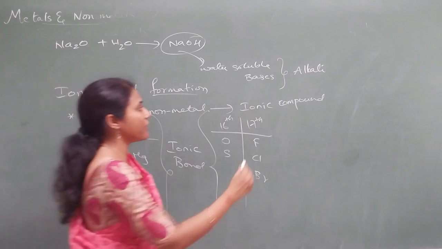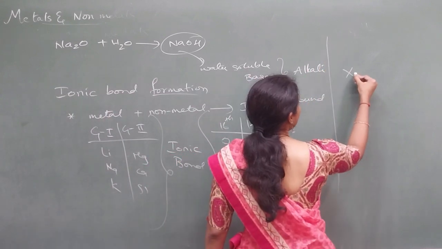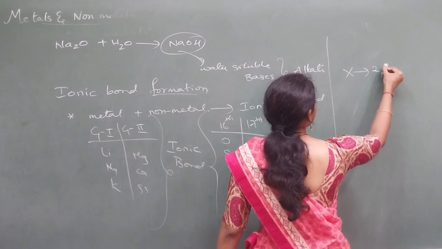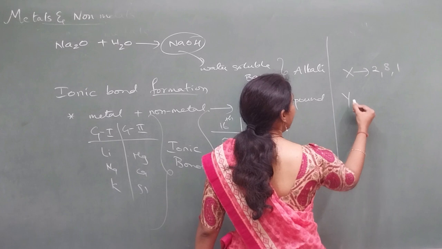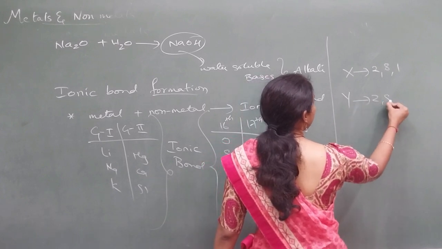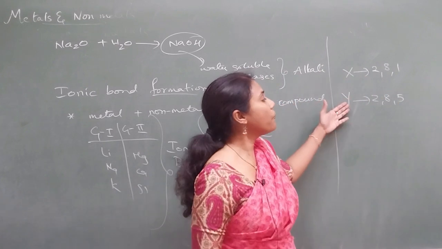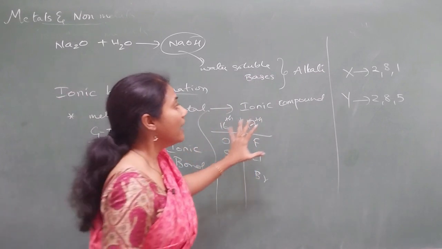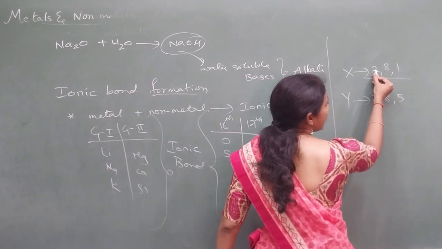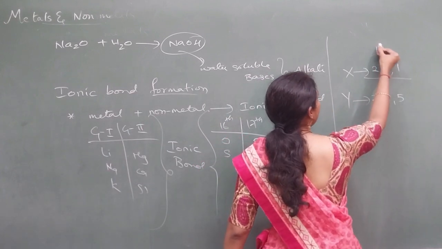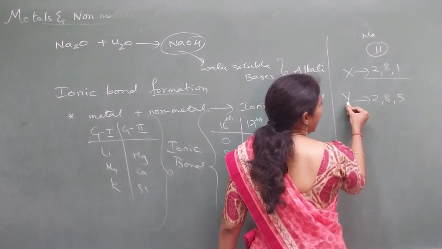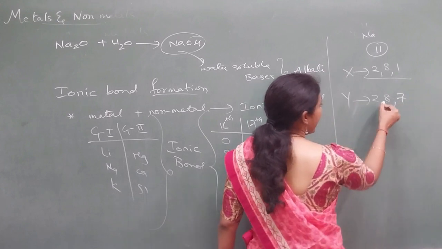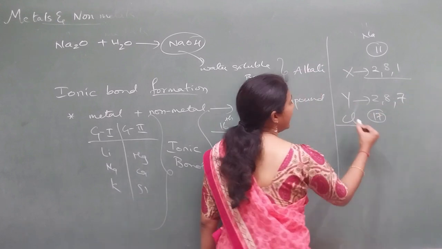They'll mention in the question paper something like this. You have an element X with electronic configuration 2, 8, 1, and an element Y with electronic configuration 2, 8, 7. What type of bond is formed between them? This is the most common type of question that can be asked. First you identify which element. 8 plus 2 is 10, 10 plus 1 is 11. So atomic number 11 means it is sodium. Which is the element Y? 10 plus 7 is 17, so atomic number 17 is for the element Cl.